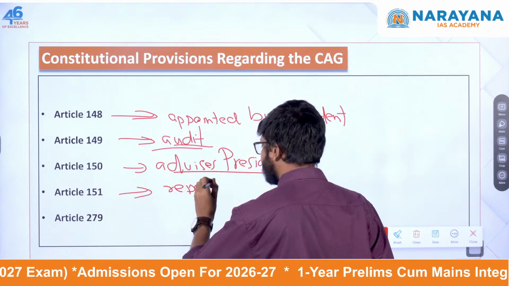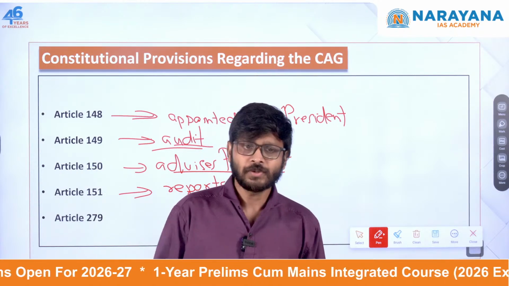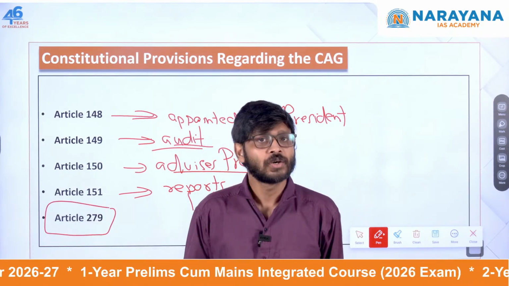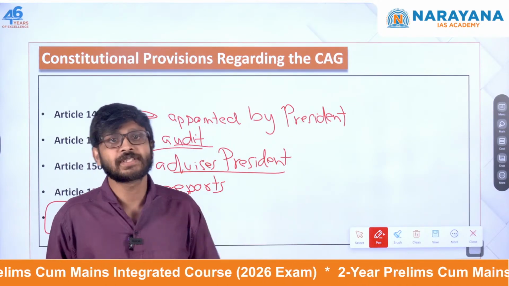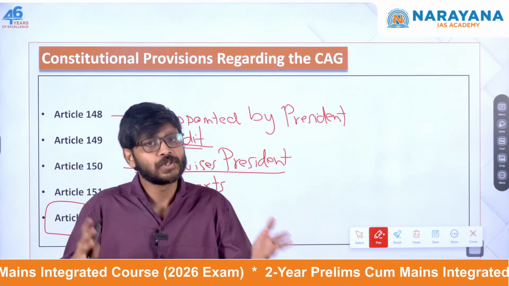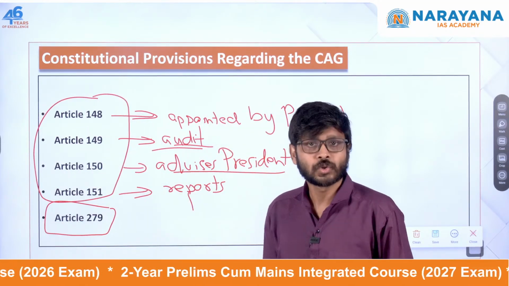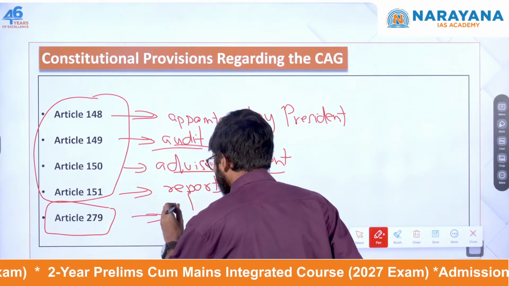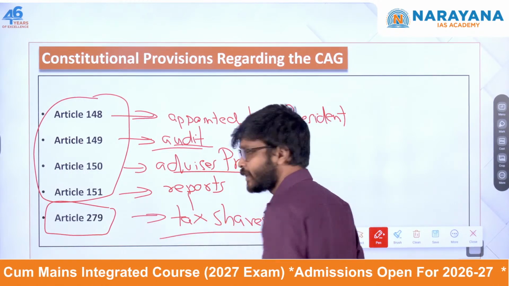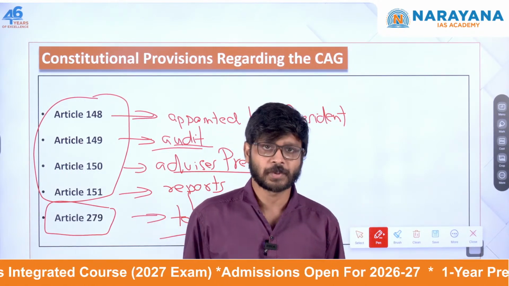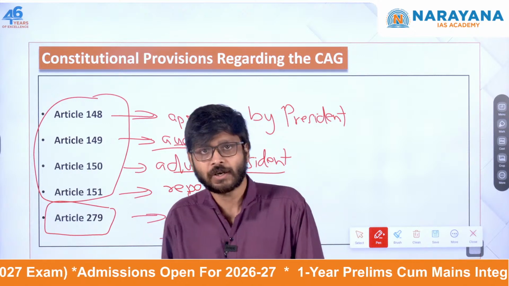Outside this, there is another article, Article 279, through which it is said that CAG calculates the tax revenue and shares it between the union and state governments. So this is outside the CAG section itself, and it talks about tax shares. These are some of the important constitutional provisions related to the Office of the Comptroller and Auditor General of India.